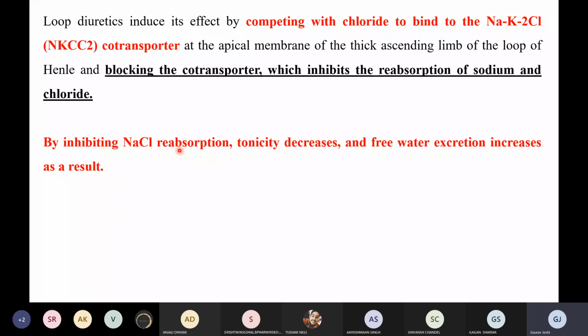So can anybody tell what is this tonicity? Osmosis, किसी को पता है? What is osmosis? Anyone?